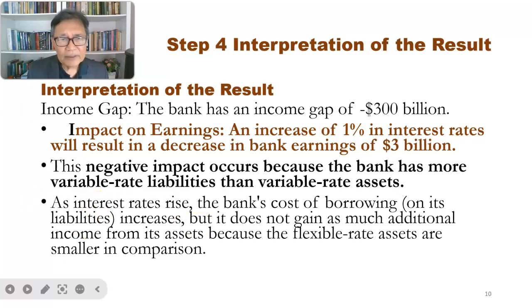So just to repeat the interpretation of the result, based on the negative income gap of minus 300 billion, a 1% increase in interest rate will result in a fall in bank earning of 3 billion.